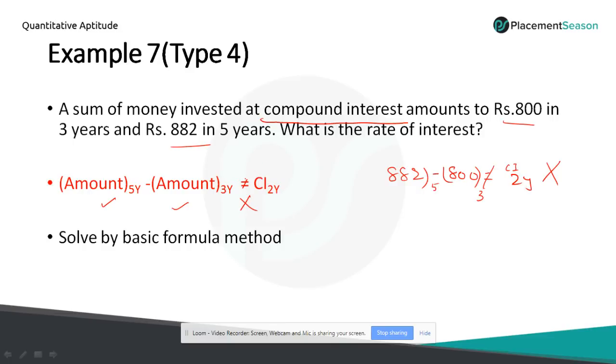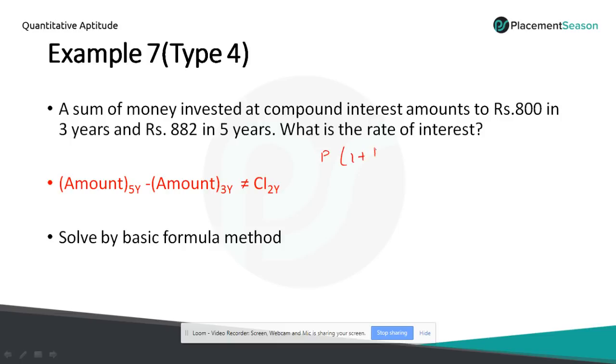Then how to solve this problem? You have to go by the basic formula method. Let me explain how to solve this problem. We know the formula for compound interest is P into (1 plus R by 100) power n. Substitute the values and form the equations.